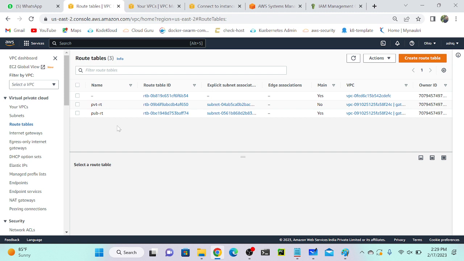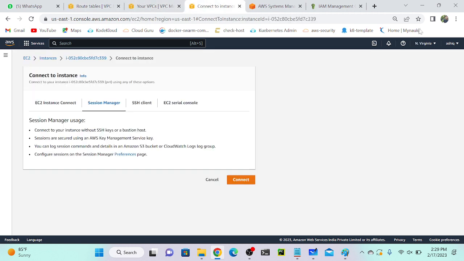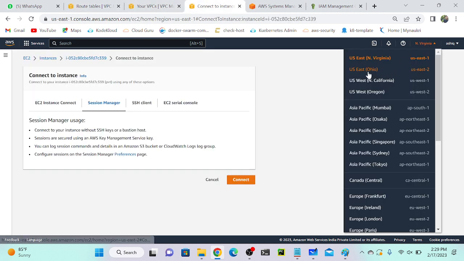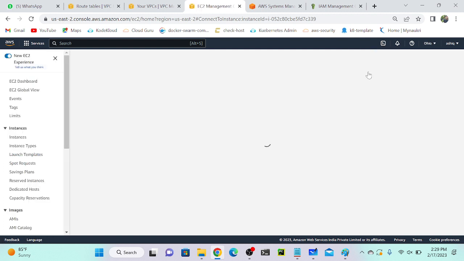So now I will create two virtual machines, one on the public subnet and one on the private subnet. Then I'll try to connect to those virtual machines. Then I will check whether I'm able to connect to the internet or not. Okay. So for that, I'll go to EC2 console. I'll go to the particular region. Which region? Ohio region. If anybody has any doubt, let me know. Okay. Endpoint is a very important topic in VPC. Endpoint, peering and all.